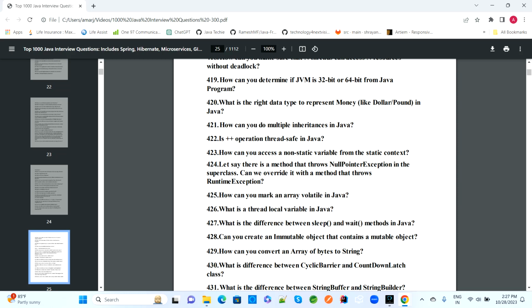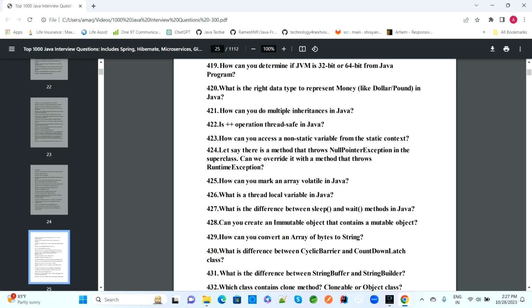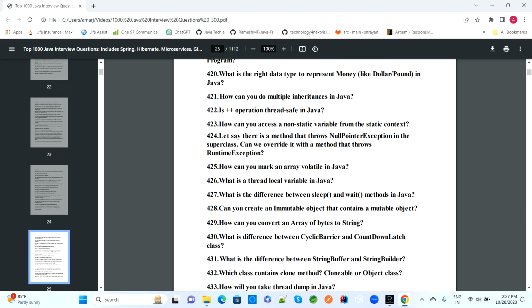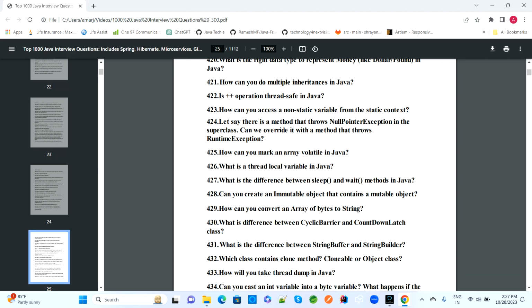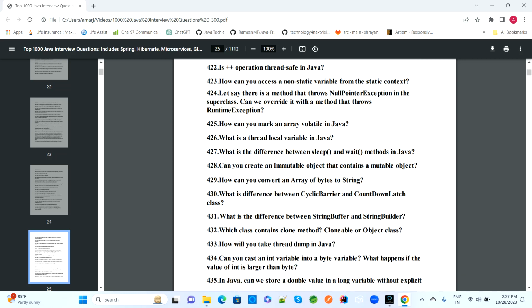How can we determine if the JVM is 32-bit or 64-bit in a Java program? What is the right data type to represent money like dollar, pound? How can you do multiple inheritance in Java? Is the ++ operator thread safe in Java? How can you access a non-static variable from a static context?